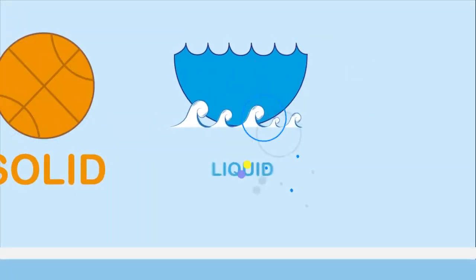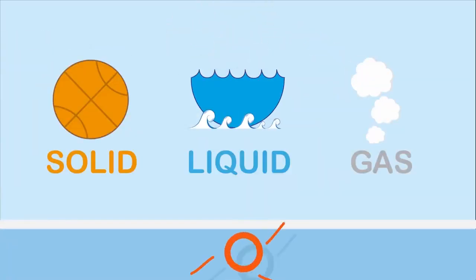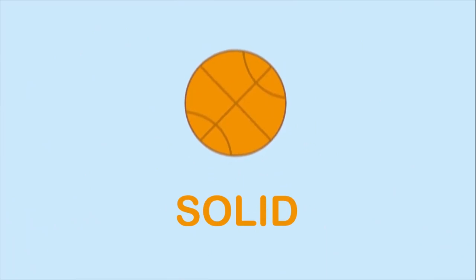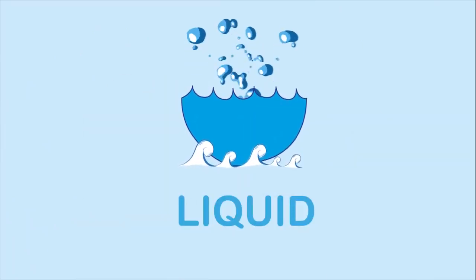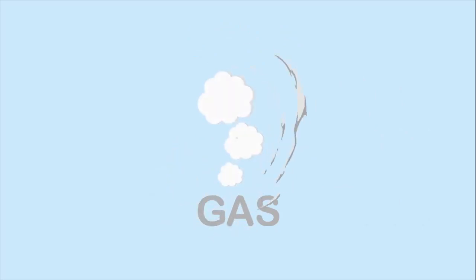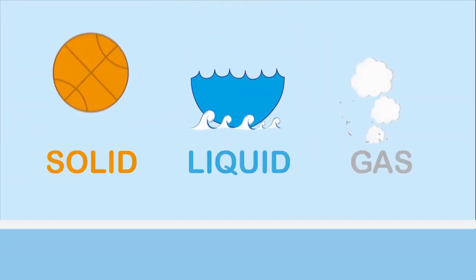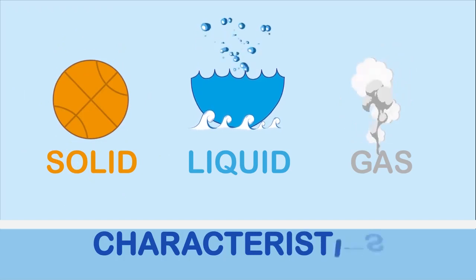Characteristics of solid, liquid, and gas. Solid, liquid, and gas are all made of matter. But have you noticed that they all look different? Not only that, when you touch them, they feel different. Because solid, liquid, and gas are different states of matter, that also means they have different characteristics.